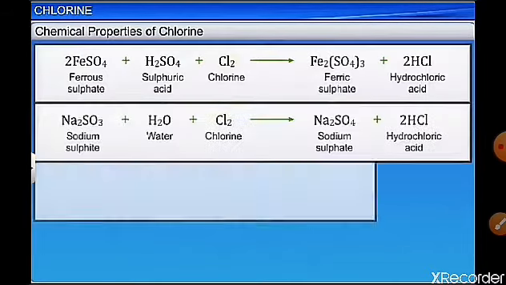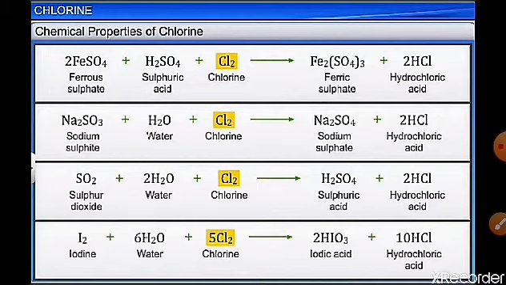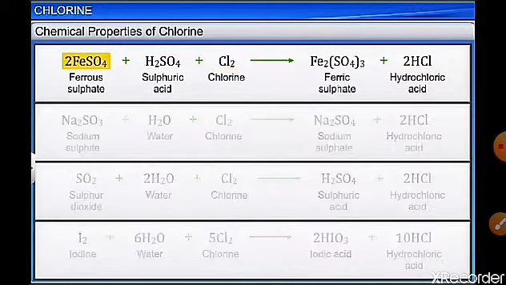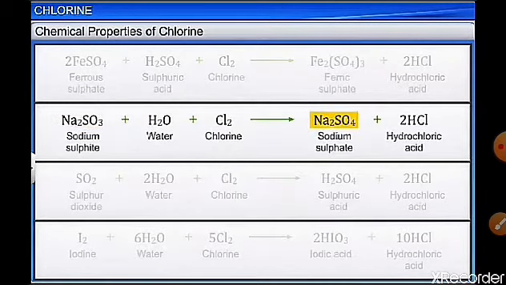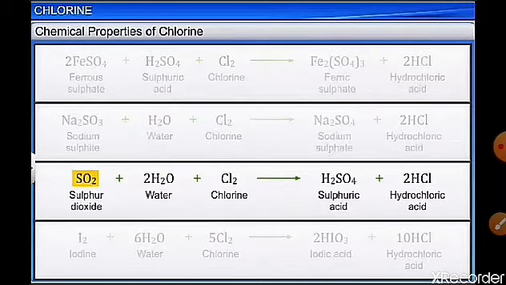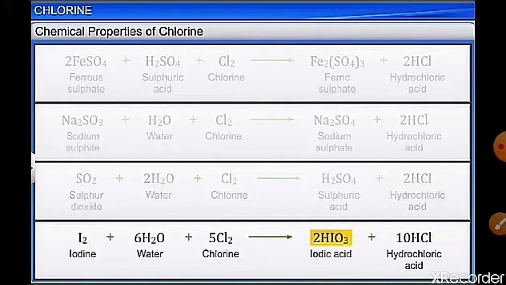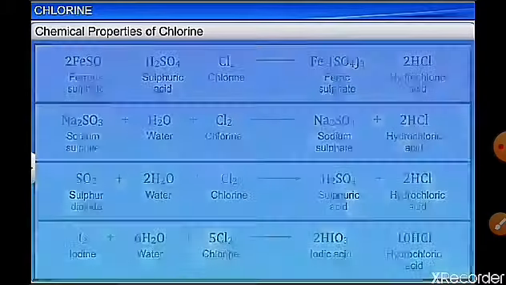So chlorine is a good oxidizing agent. It oxidizes ferrous sulfate to ferric sulfate, sodium sulfite to sodium sulfate, sulfur dioxide to sulfuric acid, and iodine to iodic acid, and it itself undergoes reduction from chlorine to hydrochloric acid.